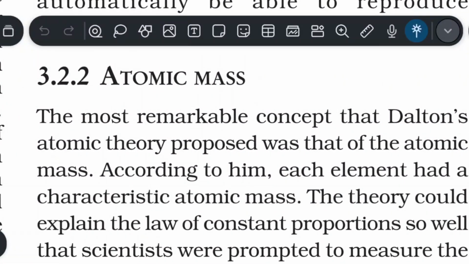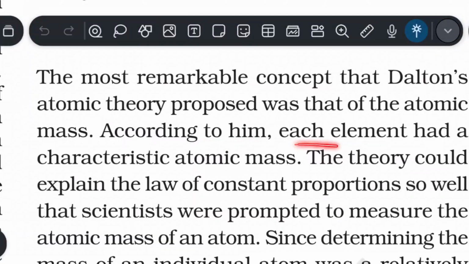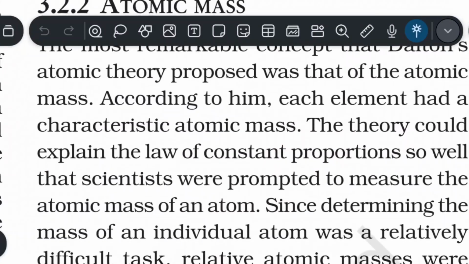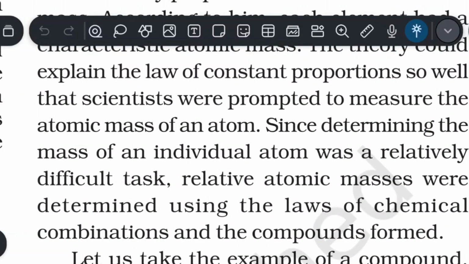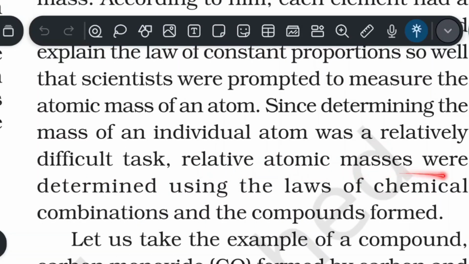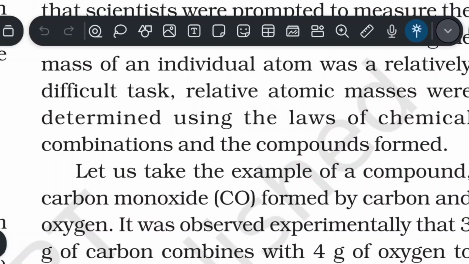Let us now discuss 3.2.2, atomic mass. The most remarkable concept that Dalton's atomic theory proposed was that of atomic mass. According to him, each element had a characteristic atomic mass. The theory could explain the law of constant proportion so well that scientists were prompted to measure the atomic mass of an atom. Since determining the mass of an individual atom was a relatively difficult task, relative atomic masses were determined using the law of chemical combination and compounds formed.